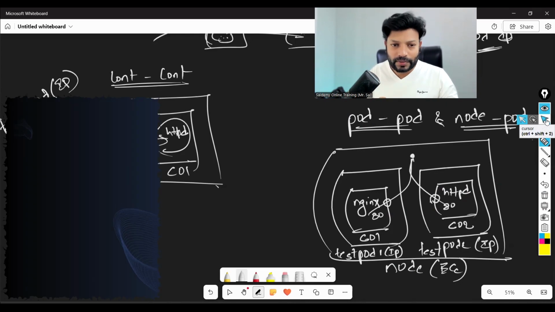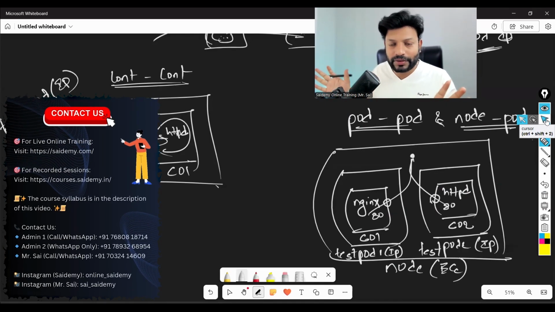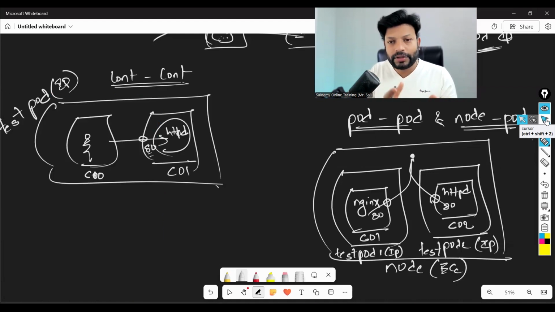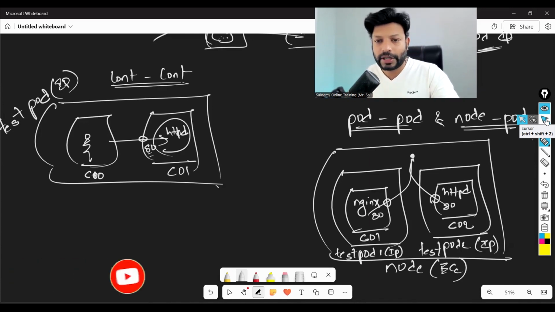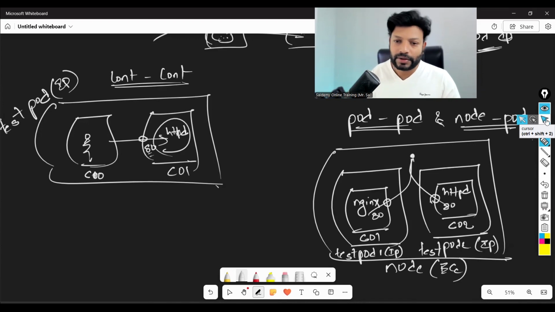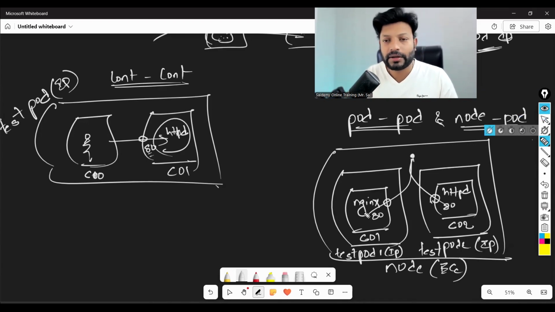Whatever we have learned here, we are not using in real time. These are just basics that you should know. If you know these things, then you'll easily understand what we are actually going to use. Got it? Okay. So remember this: container to container, pod to pod, node to pod. Later on, how to access from the outside world the application running inside the container, we are going to see in our next class. Got it?